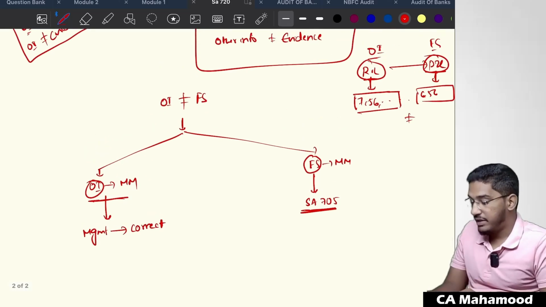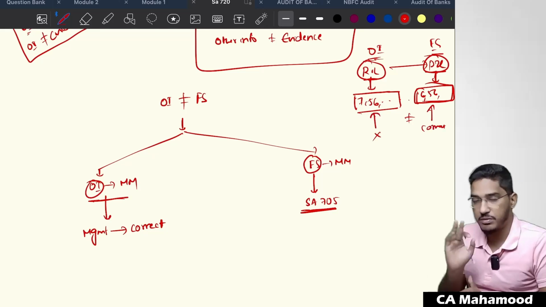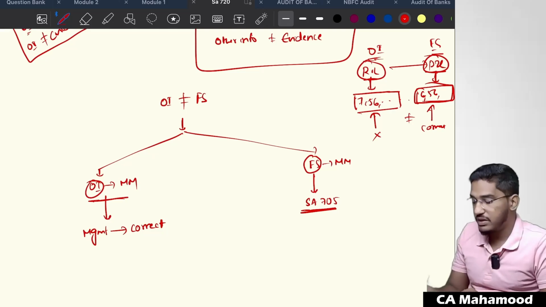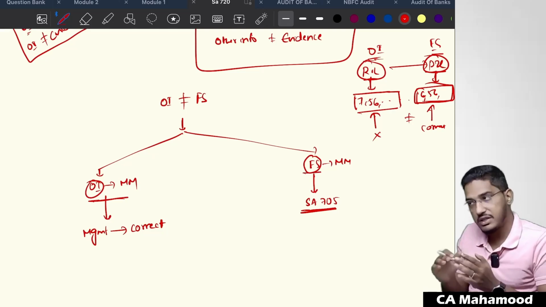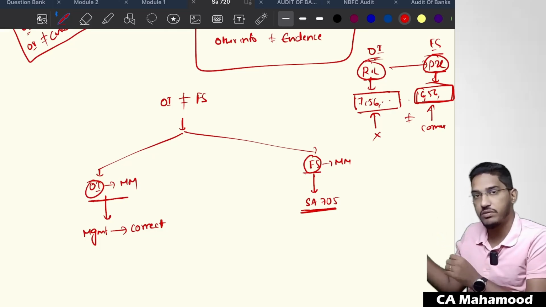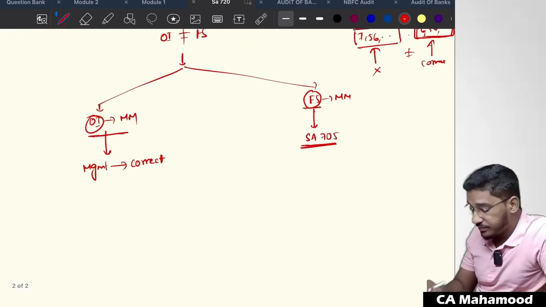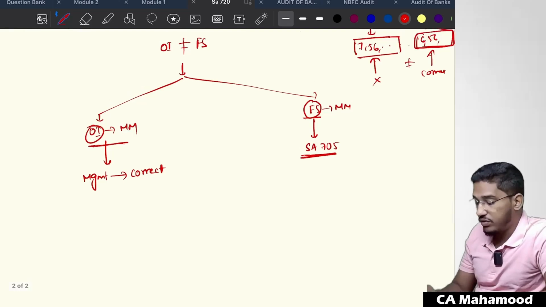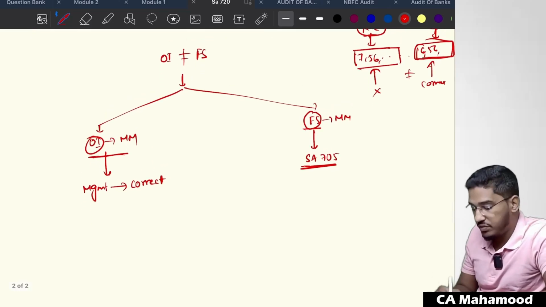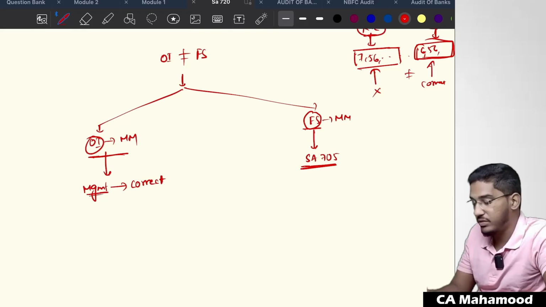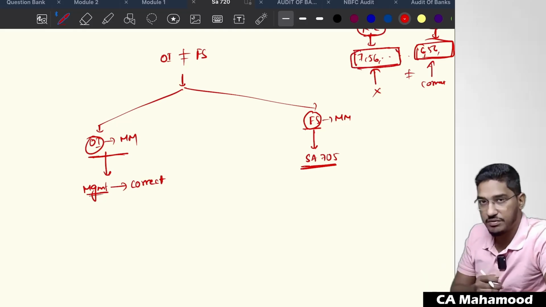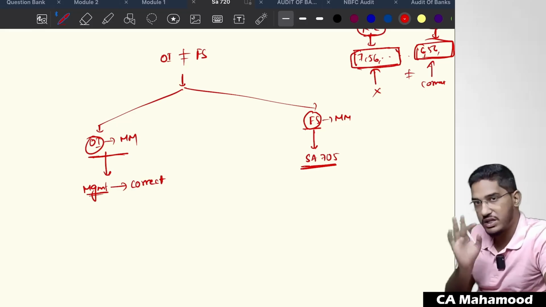For example, I have verified this other information against the financial statements. I came to know that in the statement of P&L, 6,56,000 crores of revenue is there. This is correct. I decided that management has conveyed wrong information in the other information. If I concluded that the financial statements are materially misstated, as I have told, I will take appropriate action as per SA 705 and modify the opinion. But if I decided the other information is wrong, what should I do? First, I should go to the management and say, sir, please correct it. Whatever you have presented in the other information is wrong. That is not the revenue. Please change that other information.